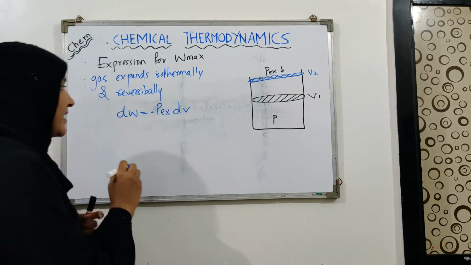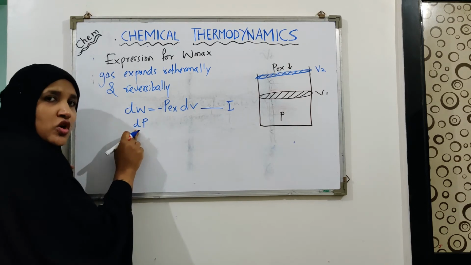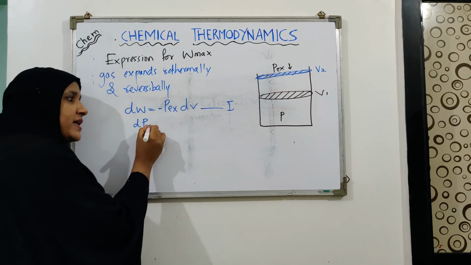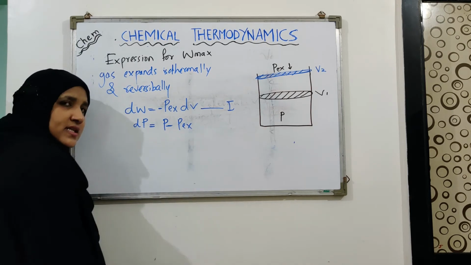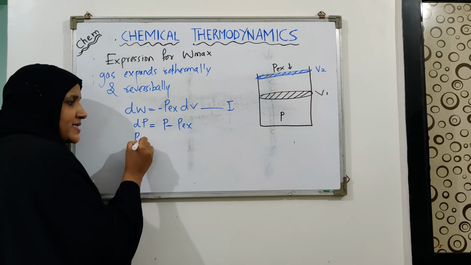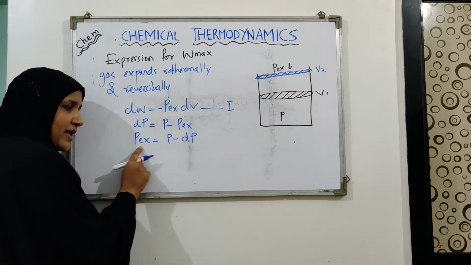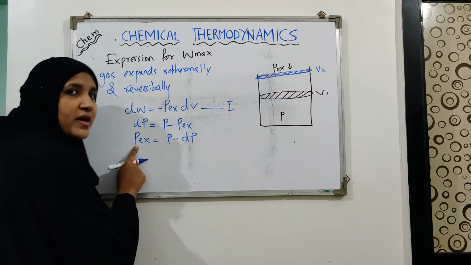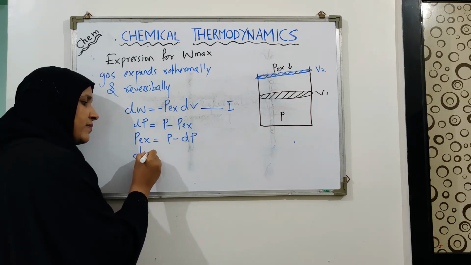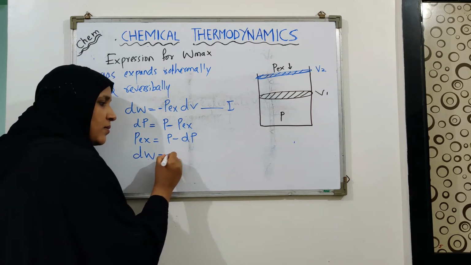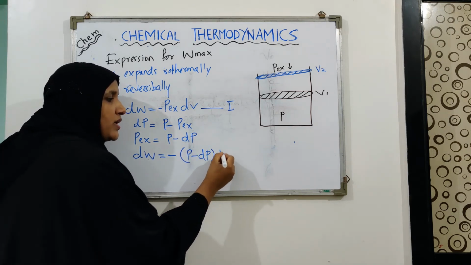So let's say that the change in pressure is given as dP, because there is a small change in pressure, that's why I am using d. dP is P minus P external. So we'll say that P external equals P minus dP. Now let's use this value of P external in equation 1. Now your equation 1 becomes dW equals minus (P minus dP) into dV.